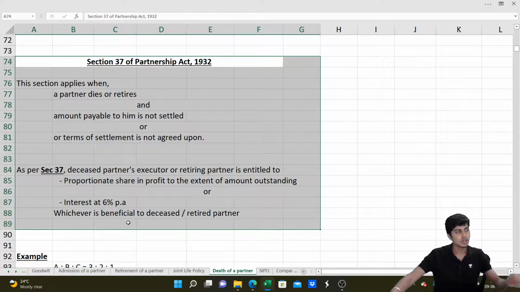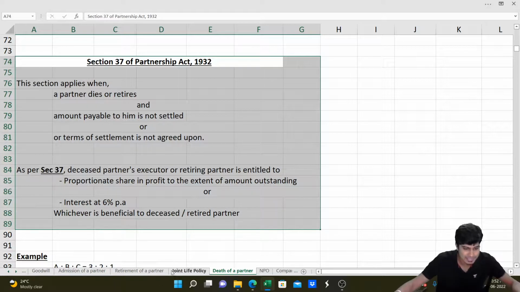I'll repeat: to the extent the amount is not repaid to the deceased partner, you get a proportionate share in the profit for such period on that amount outstanding or interest at 6%, whichever is beneficial to such partner or partner's dependents. So that, my friends, is Section 37, what you need to know.